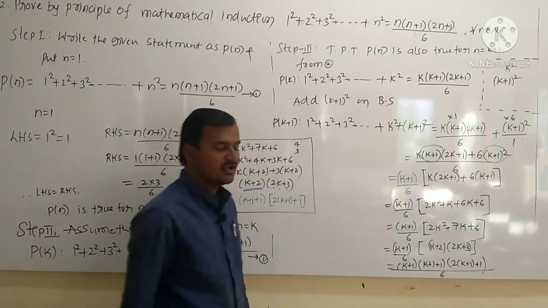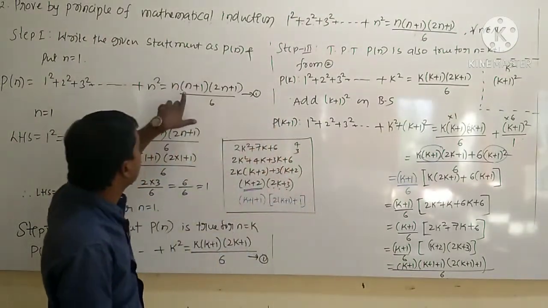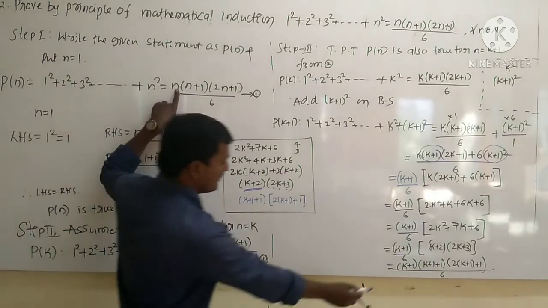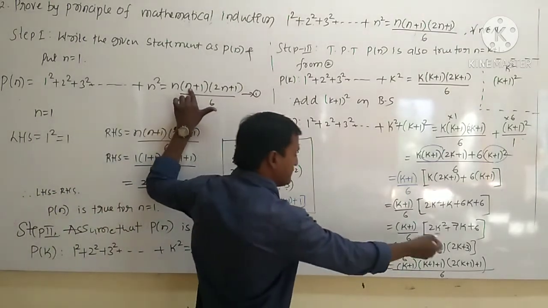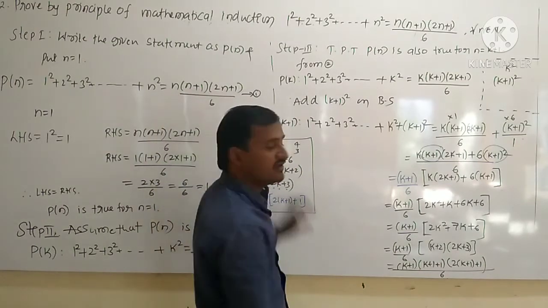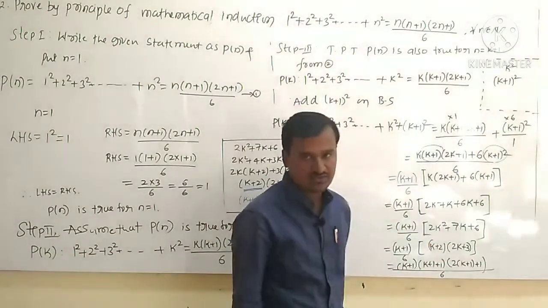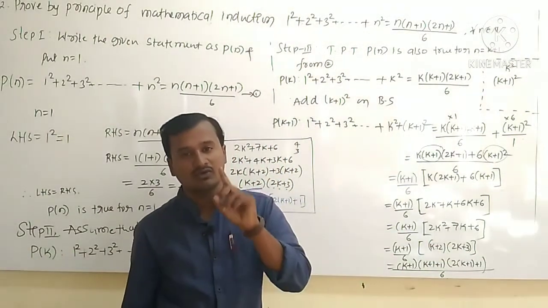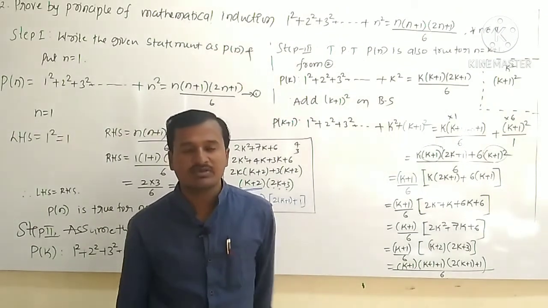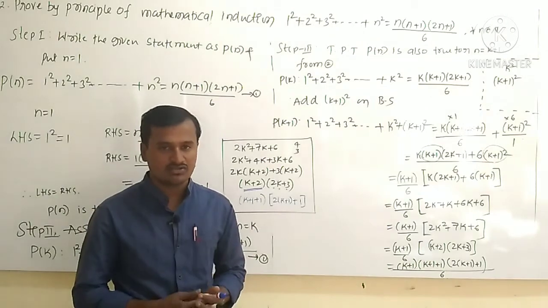6, right? To compare this with this, in the place of n here we have k plus 1, in the place of n we have k plus 1 plus 1, and in the place of n we have 2 into k plus 1 plus 1. So therefore it is true for n equal to 1, n equal to k, n equal to k plus 1. It means that it is true for all the natural numbers.